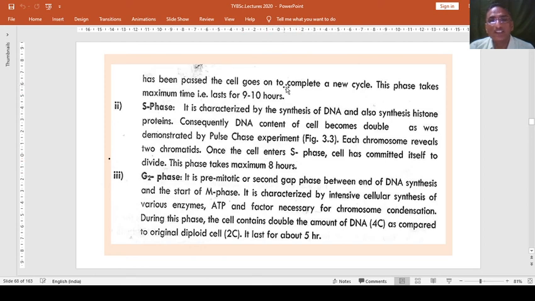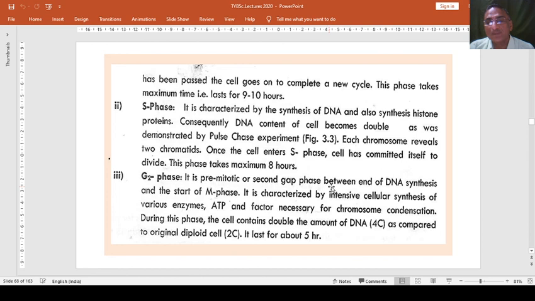So first stage about 9 to 10 hours, second stage about 8 hours, and third stage G2 phase will take 5 hours. We have already seen in diagram. So growth second phase or post DNA synthesis phase is the pre-mitotic or second gap phase, because after this phase the cell is ready for dividing into two cells.